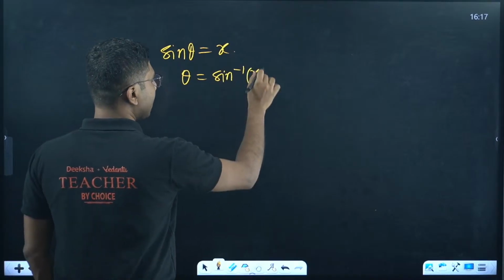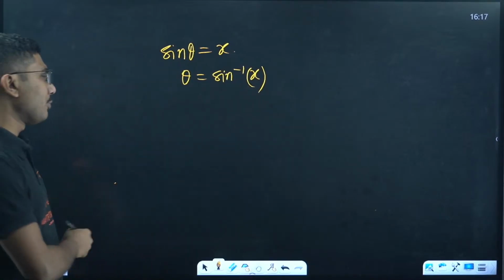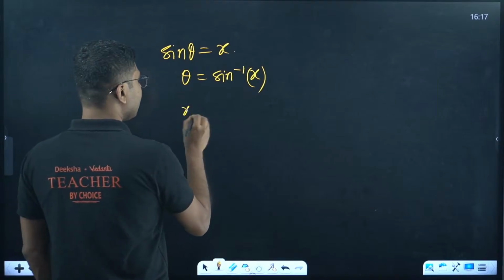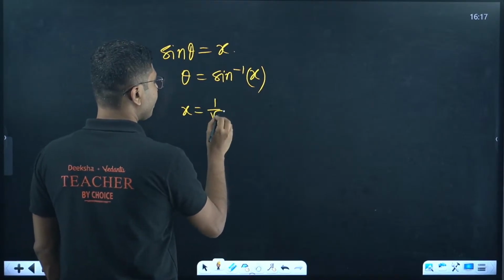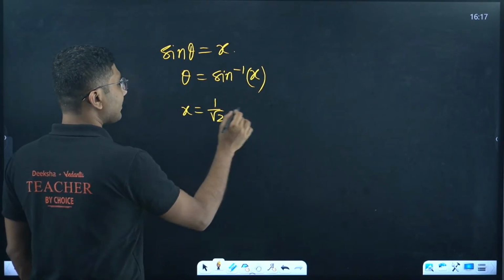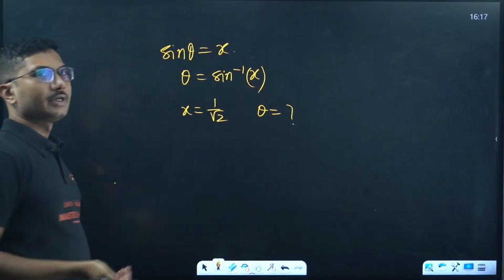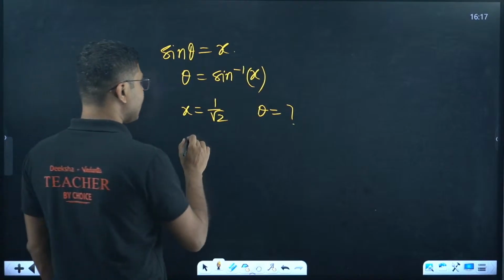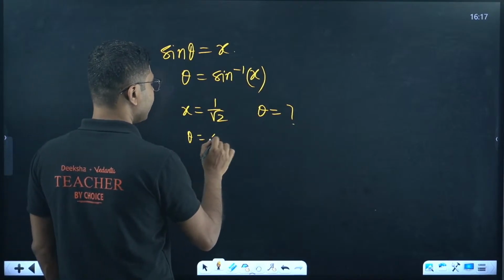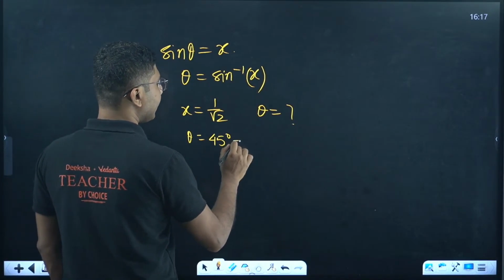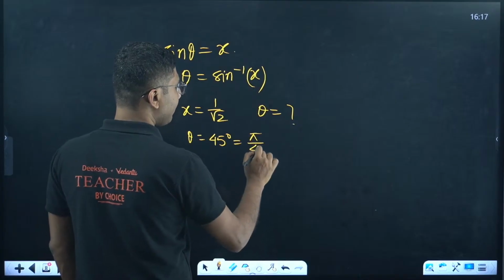So this is another important thing. Suppose it is given that x equals say 1 by root 2. Then what is the value of theta? So basically you take sine inverse of 1 by root 2, and theta will be 45 degrees. Sometimes we write it in radians, it will be pi by 4.